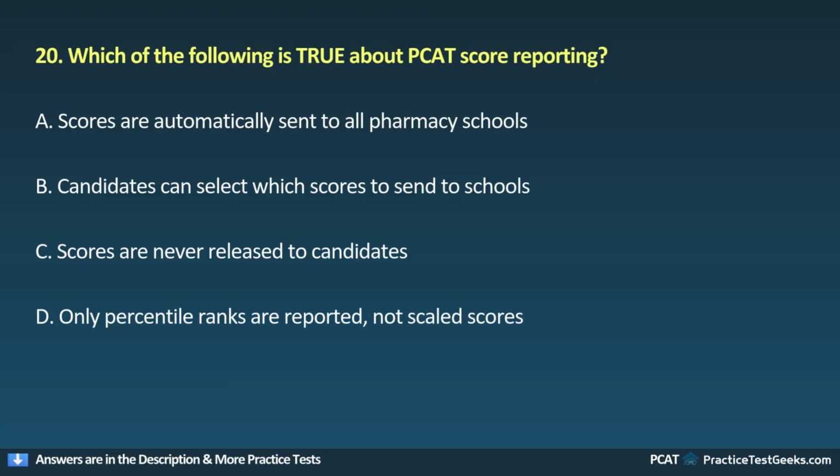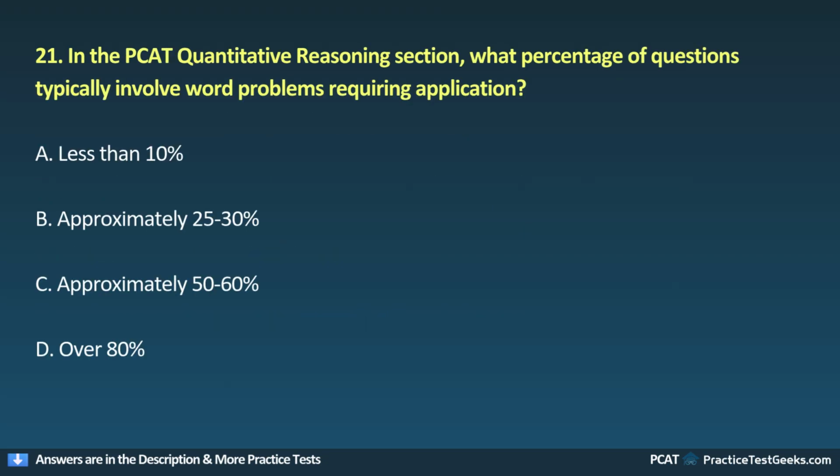A. Scores are automatically sent to all pharmacy schools. B. Candidates can select which scores to send to schools. C. Scores are never released to candidates. D. Only percentile ranks are reported, not scaled scores. 21. In the PCAT quantitative reasoning section, what percentage of questions typically involve word problems requiring application?